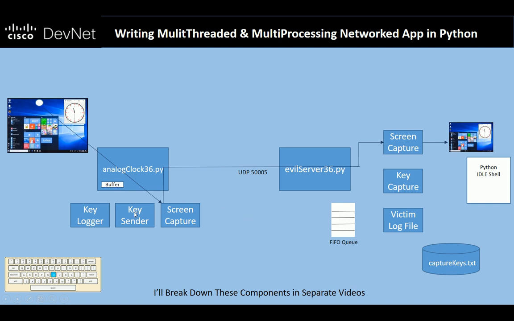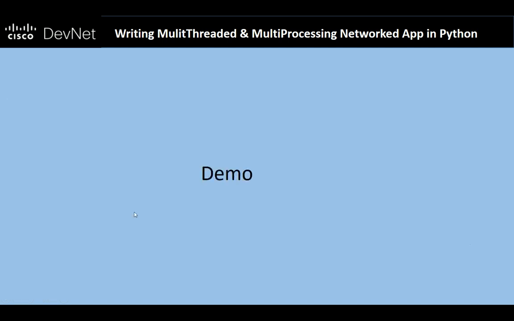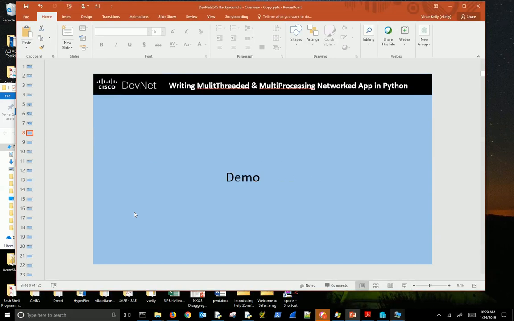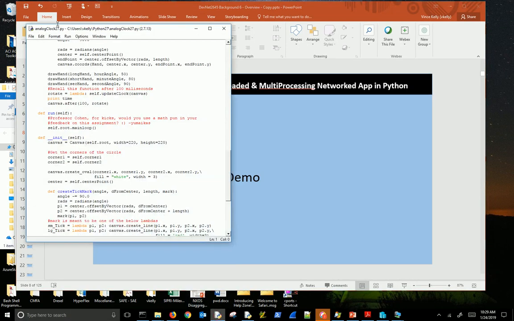But in the meantime, I just wanted to get this demo out before we get into the seminar next week. So let's jump into the demo. First, let's look at Andrew's code. So here's Python 2.7. Here's his code. By the way, I have absolutely no idea how Andrew's code works.